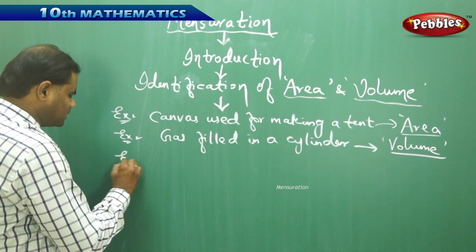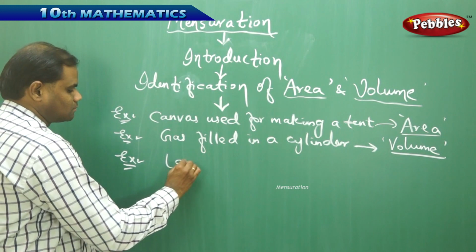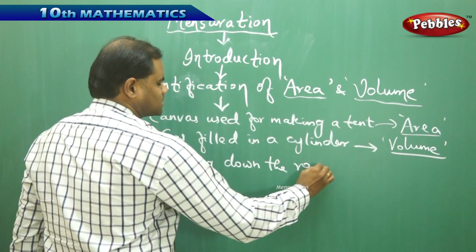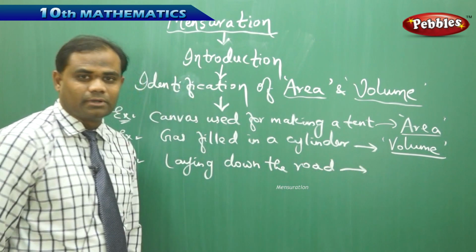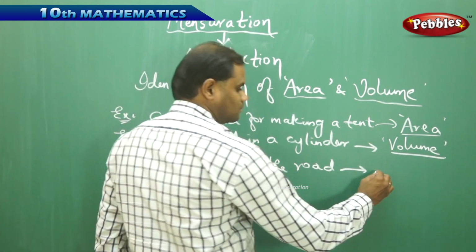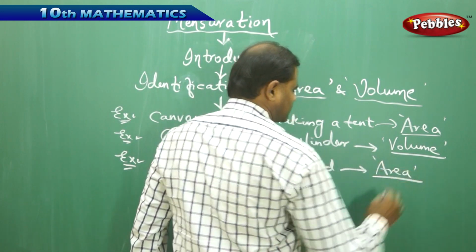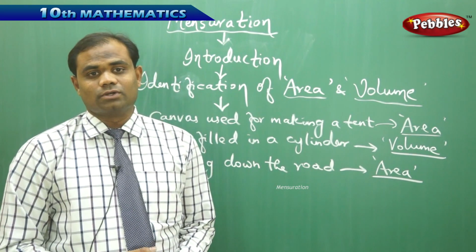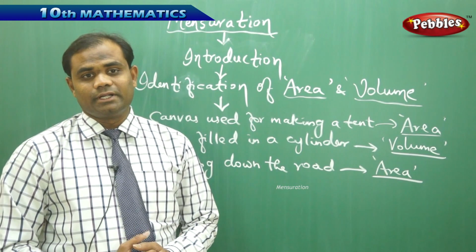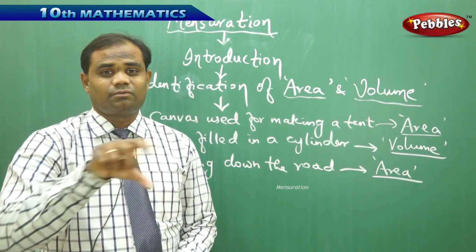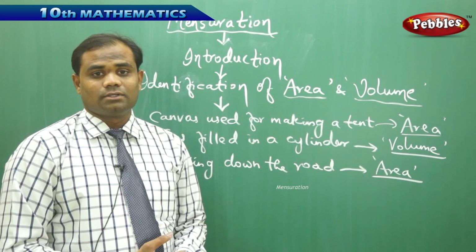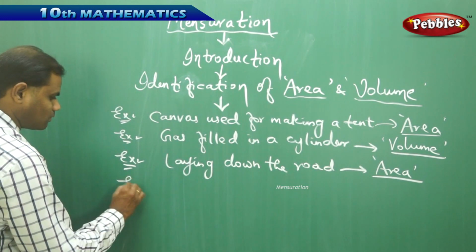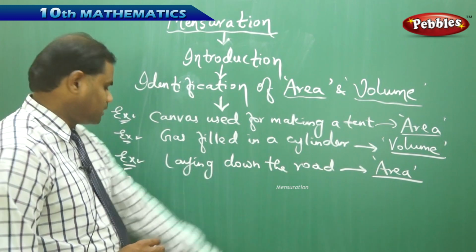Let's take some more examples in identifying here. Laying down the road or construction of a road is clearly a problem related to the surface, that is area. Or if I take filling up the petrol in the tank is a problem related to volume, because when I fill the petrol in the tank, I measure it in liters, or I say I want 5 liters of petrol to be filled, but I don't say I want this much area of petrol to be filled in the petrol tank. Therefore, laying down the road is a problem related to area.